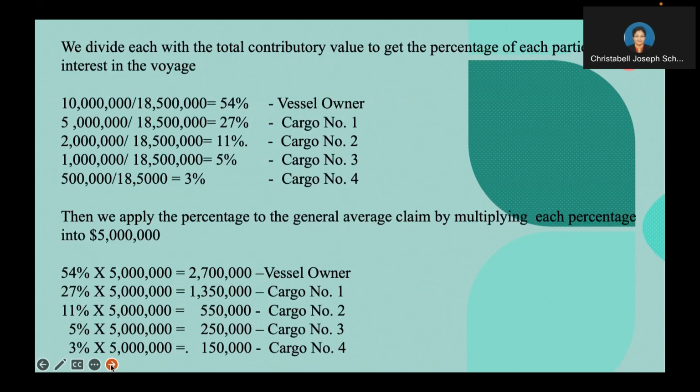Now, the value we get for cargo owner 2 is $500,000. And for cargo owner 3, we get around $250,000. And for cargo owner 4, we get around $150,000. When you add up all these values, they should total $5 million.